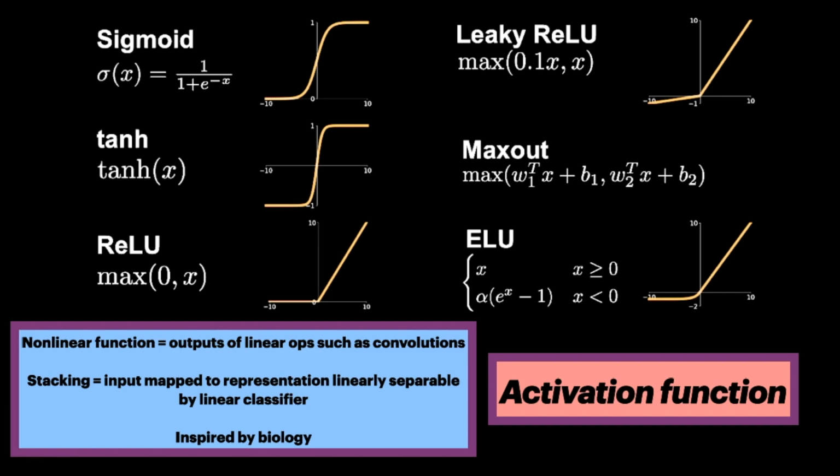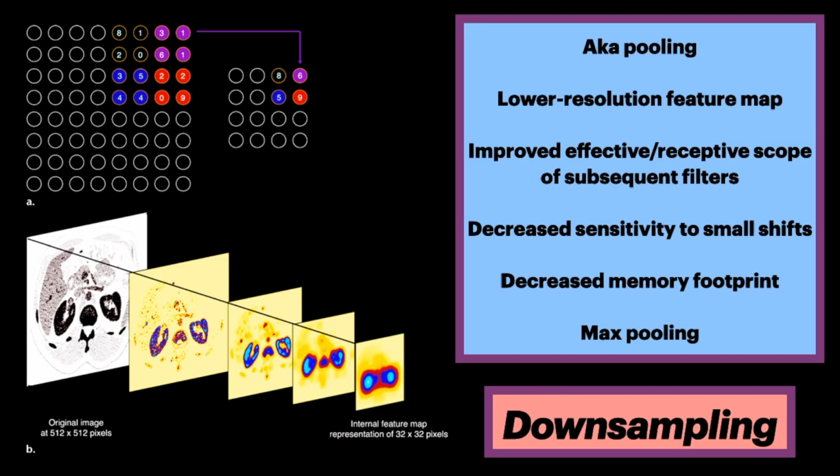Historically, sigmoidal and hyperbolic tangent functions were used, as they were considered to be biologically plausible. Today, most CNNs, convolutional neural networks, use a rectified linear unit, ReLU, in their hidden layers. This activation function is perfectly linear for positive inputs, passing them through unchanged, and blocks negative inputs, i.e. evaluates to 0.